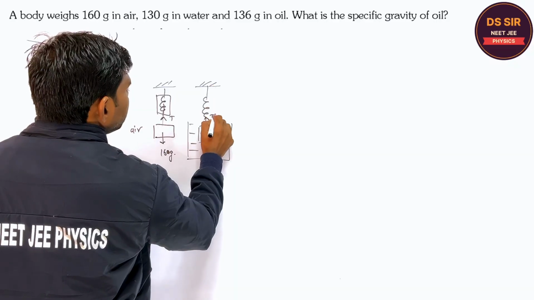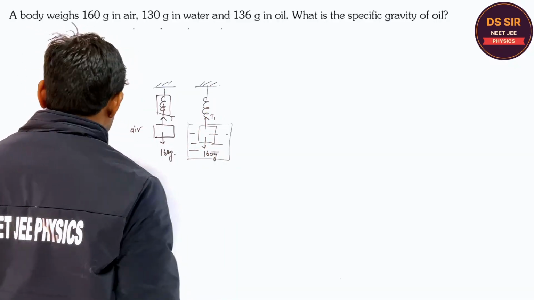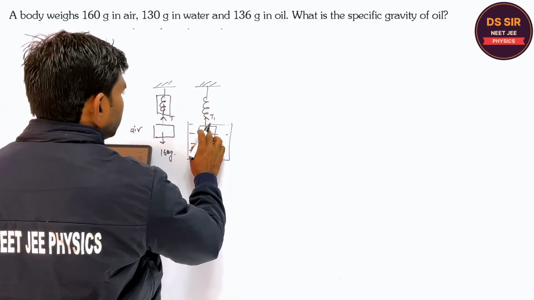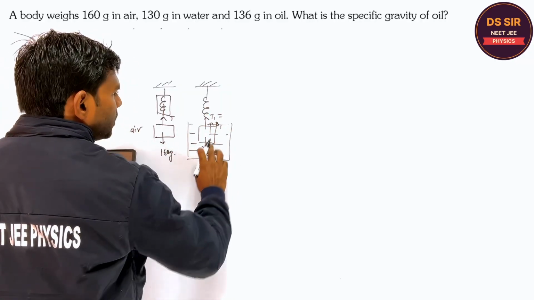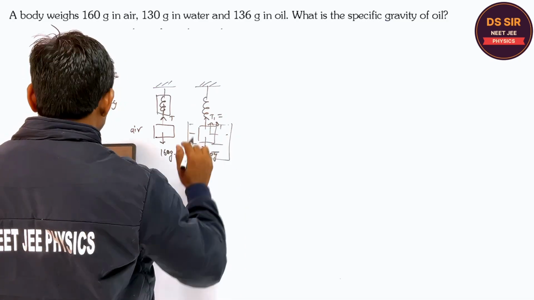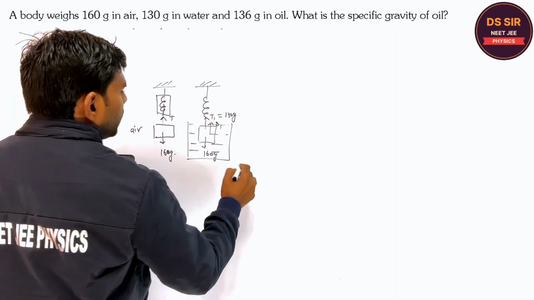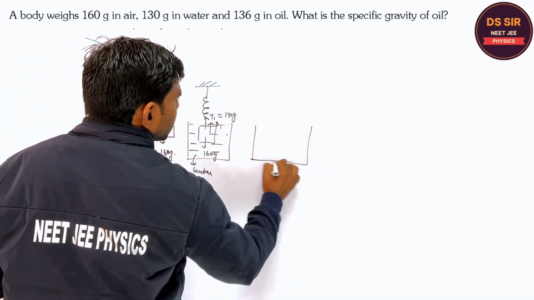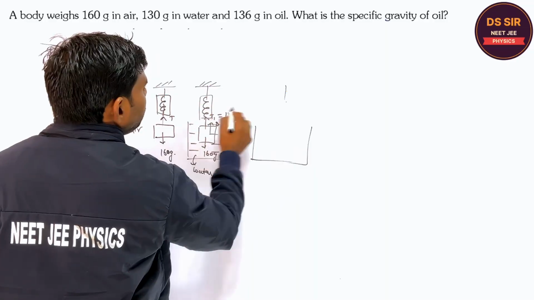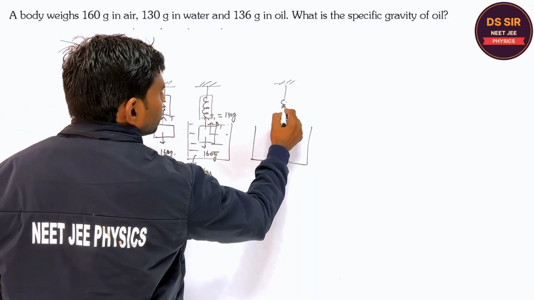So in this case, although this is 160 G, the T1 is reduced to 130 G because the Buoyant force B1 is acting.